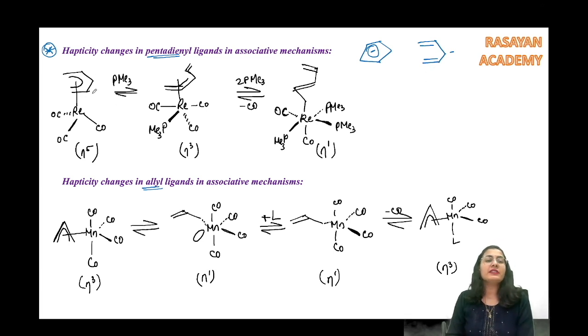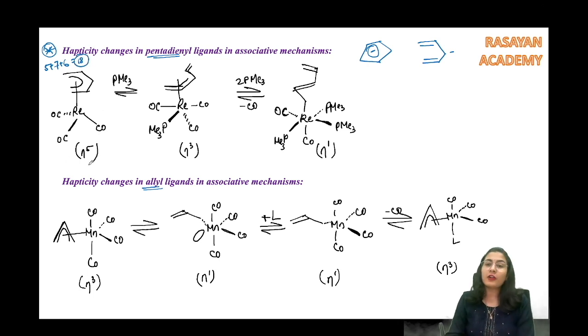So when we have this kind of a ligand over here, what is this? This is a 1,4-diene compound, the negative anion of the 1,4-diene compound. Now this can also connect with eta 5 hapticity to the metal rhenium, for example. Now let's count the number of electrons for this system. Here it is going to be 5, plus rhenium is in the manganese group, so 7, plus 6 electrons for the carbonyls. So this is going to be 18 electron.